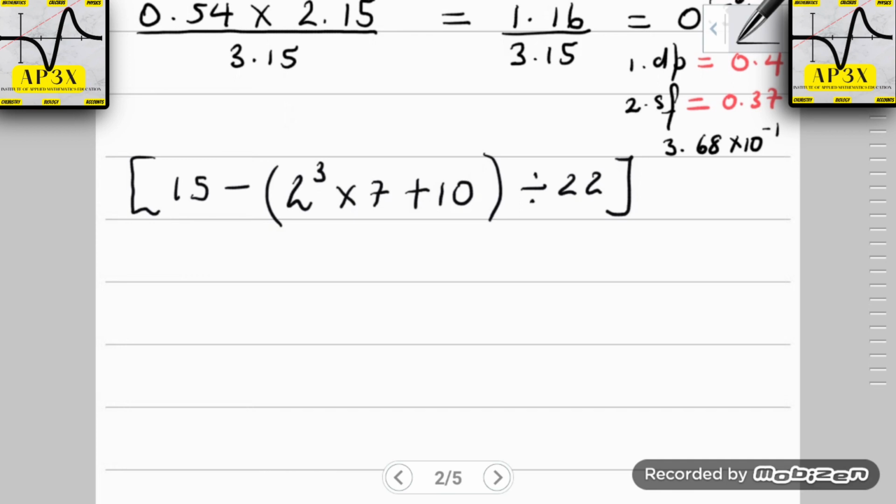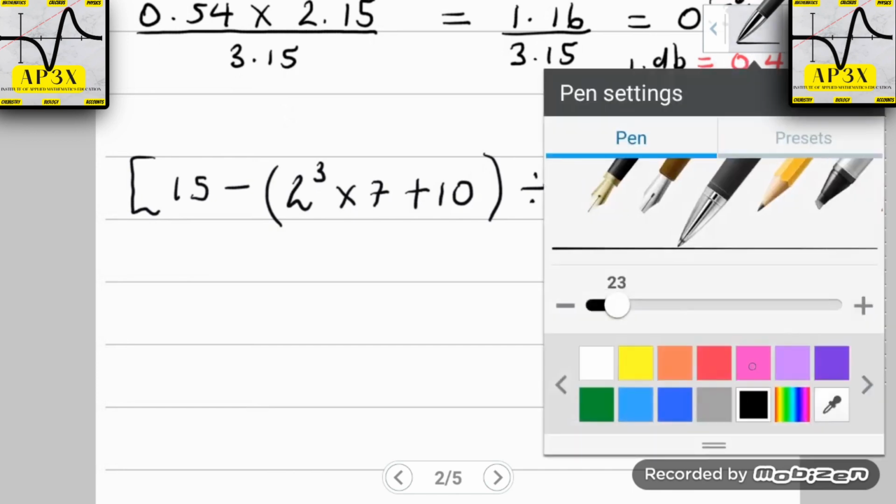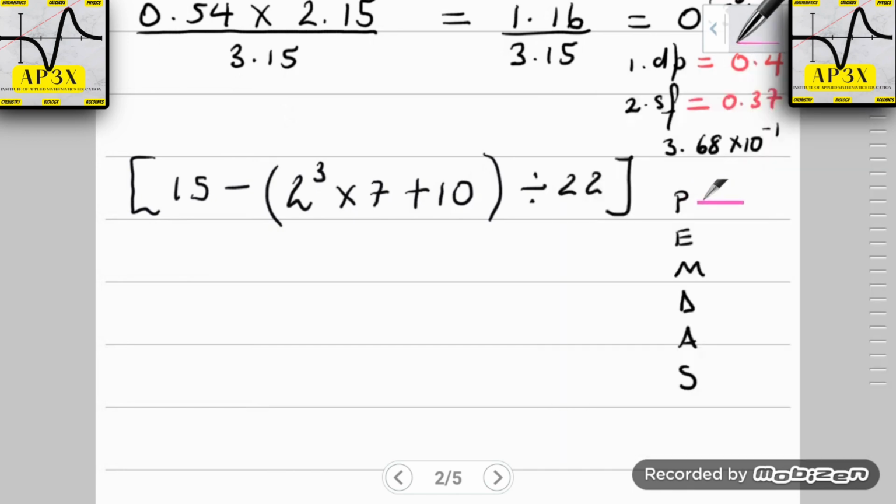Now, PEMDAS. Remember guys, if you're going to be doing a problem like this, what you want to do is give yourself a chance to get the question right. Don't try to do what you feel like doing or what you think is right. I strongly recommend that if you are a fundamental student and you know you are struggling, write down the letters that make up the mnemonic, and then simply do a check off.